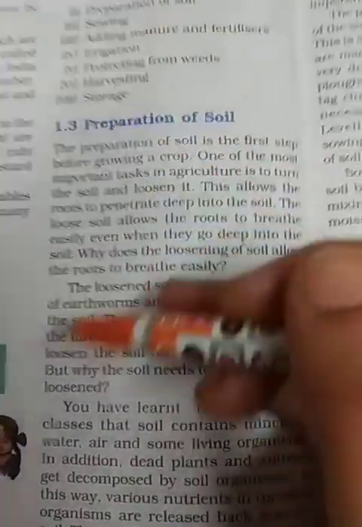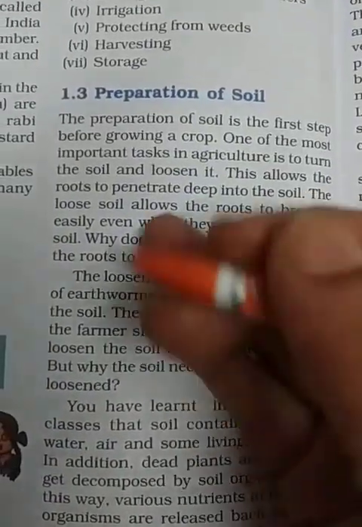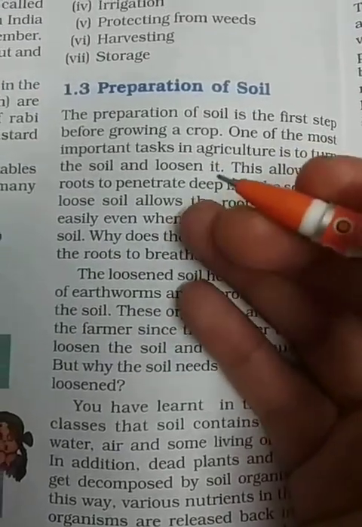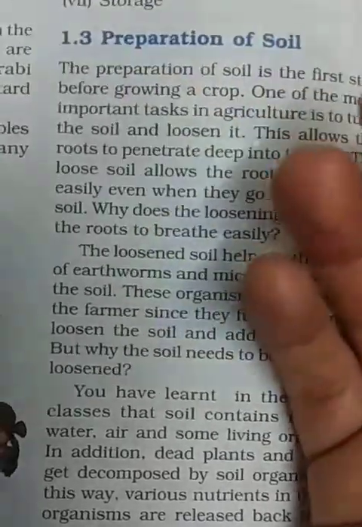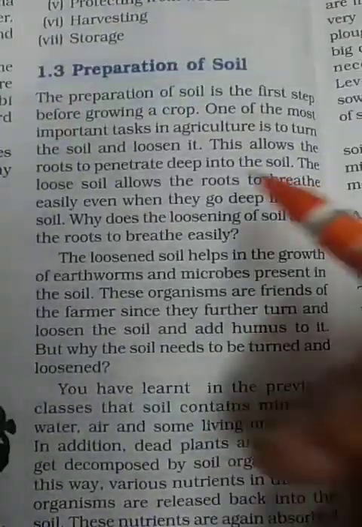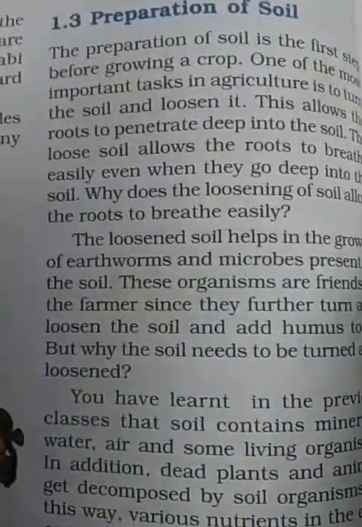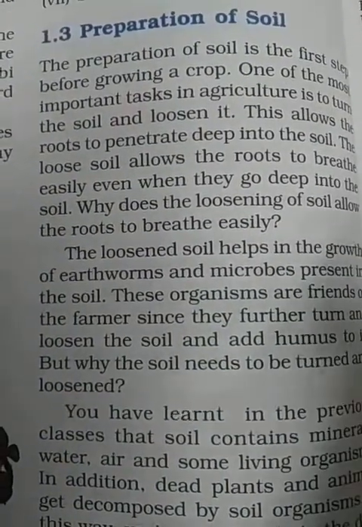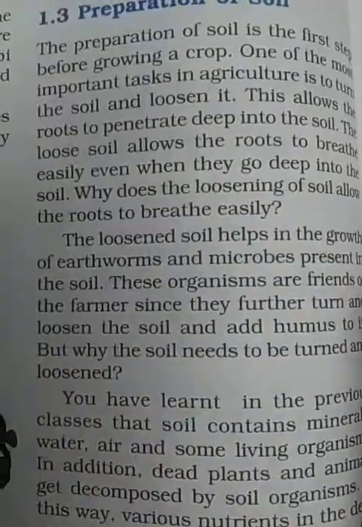Now, preparation of soil is the first step in cultivating crop for food. It is the first step before growing a crop. Preparation of soil. So soil is prepared for sowing the seed of the crop. Why is it prepared? For sowing the seeds of the crop.